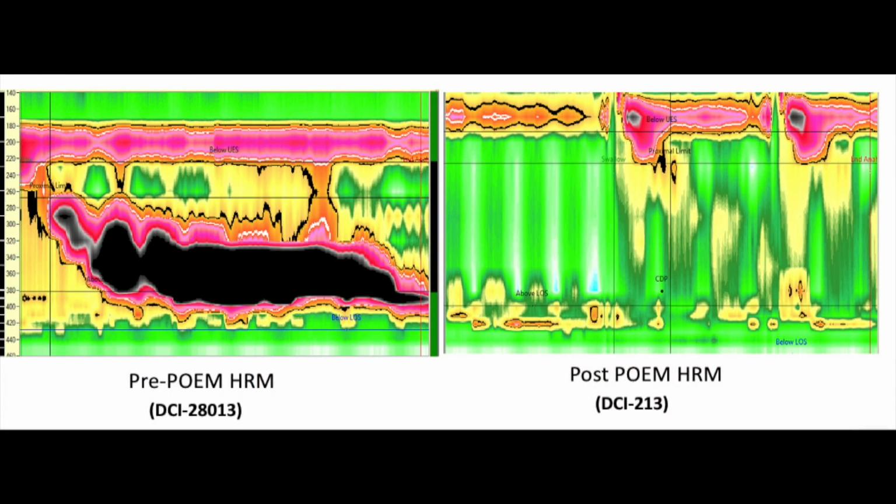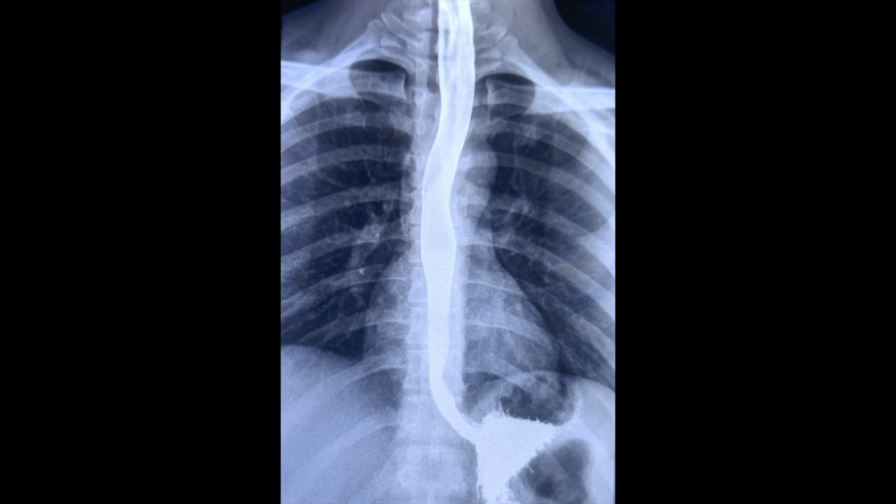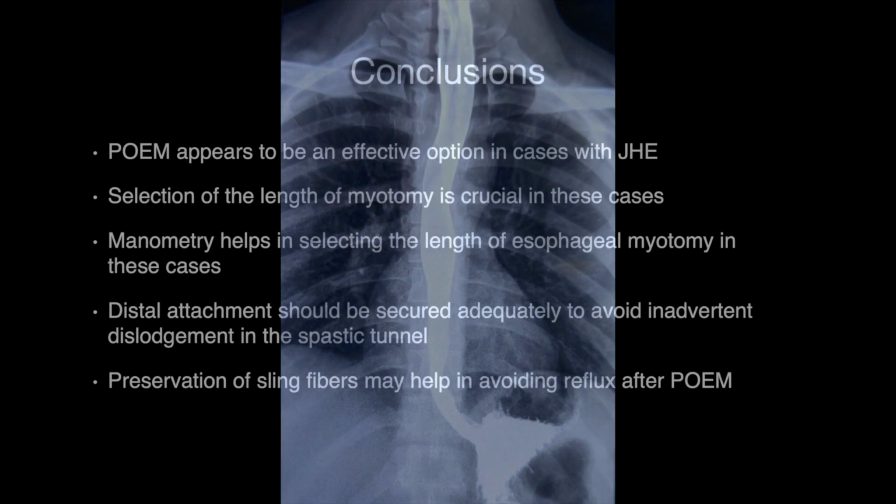After POEM, high-resolution esophageal manometry showed complete resolution of spastic segments, and the DCI reduced significantly. Barium esophagogram showed disappearance of spastic contractions that were observed before POEM.